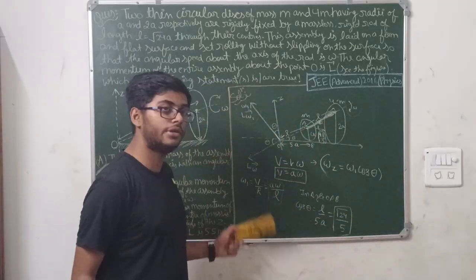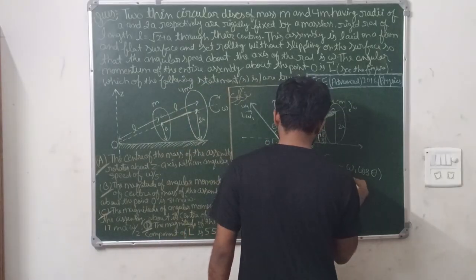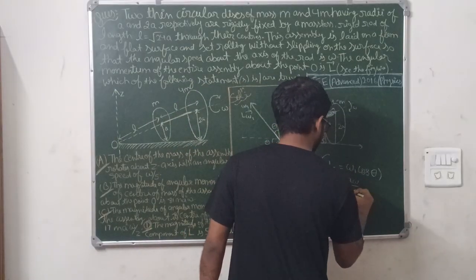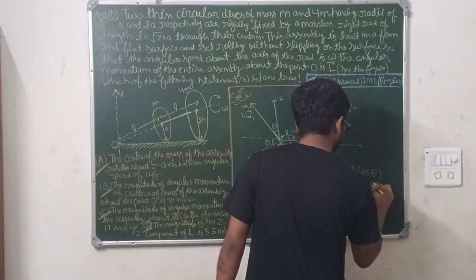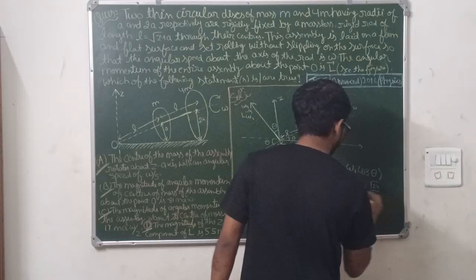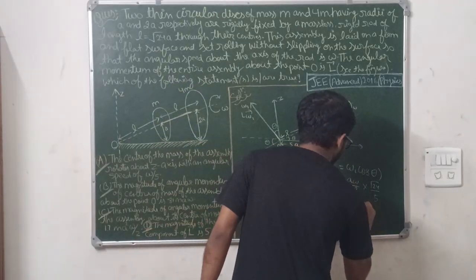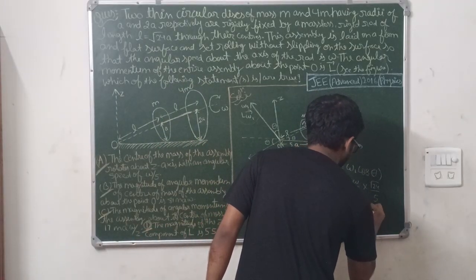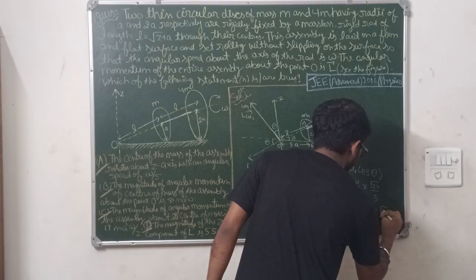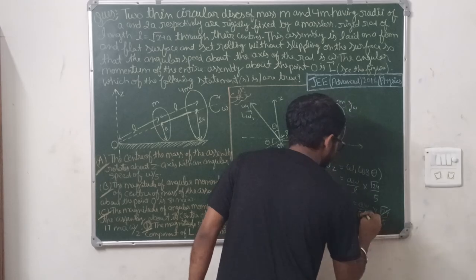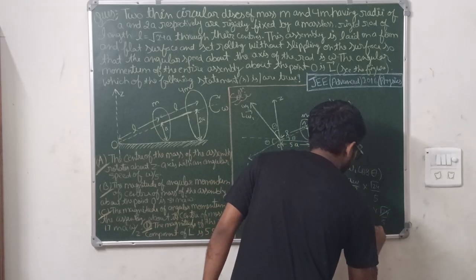Cos theta is here, omega 1 is here. Put in this formula: omega 1 is a omega by L into root 24 by 5. Now again put the value of L, root 24 times a. So it will be a omega upon root 24 a, into root 24 by 5. So root 24 cancels, a cancels, omega by 5.